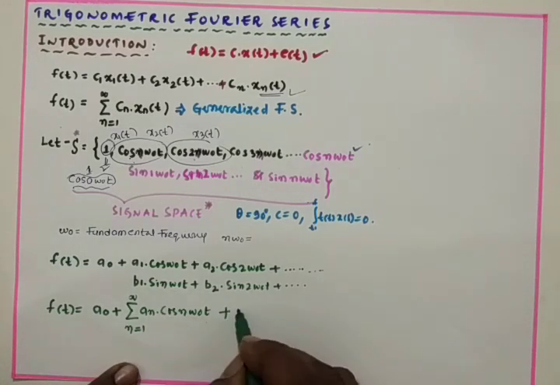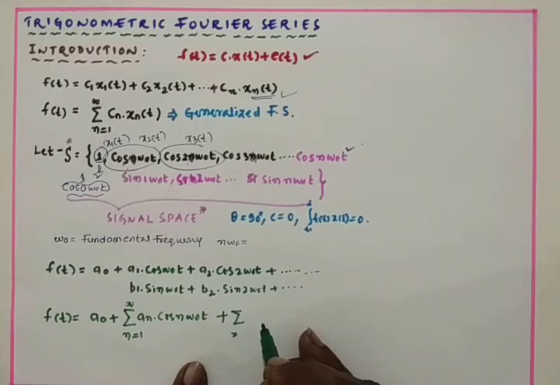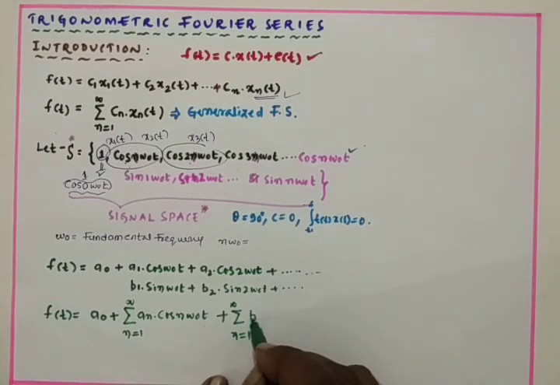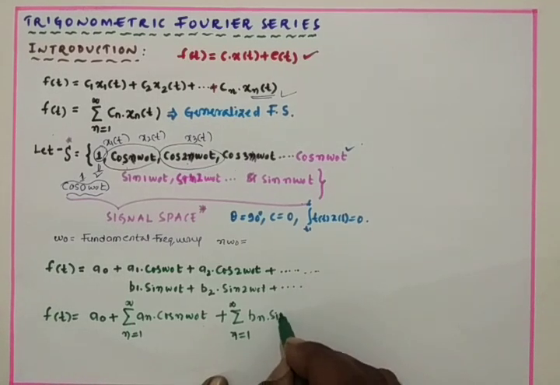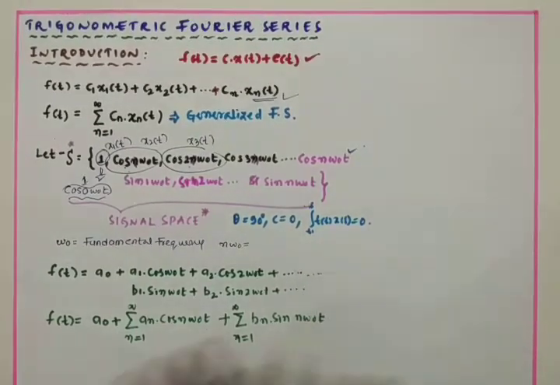Then next, sigma n equal to 1 to infinity of bn sin n omega naught t.